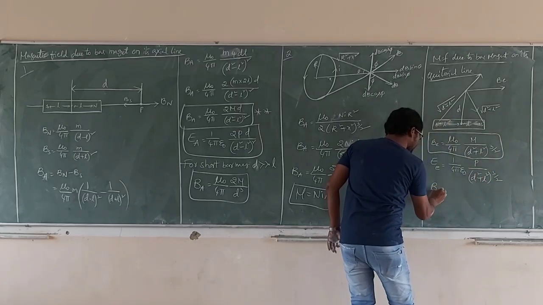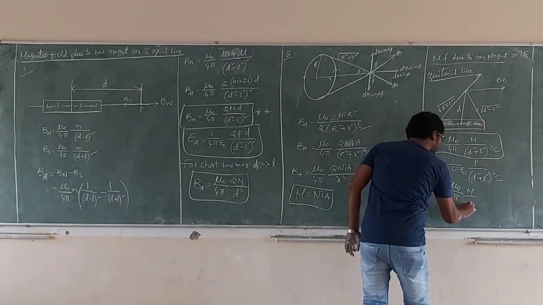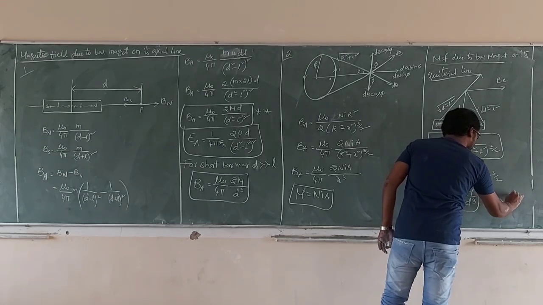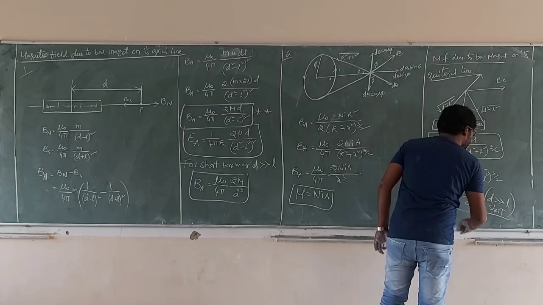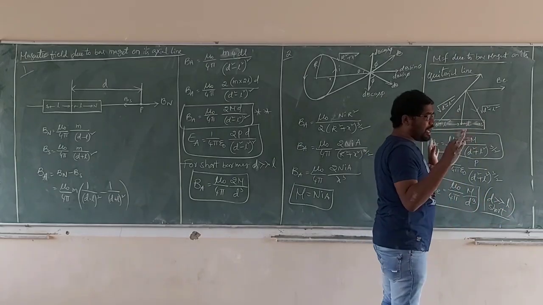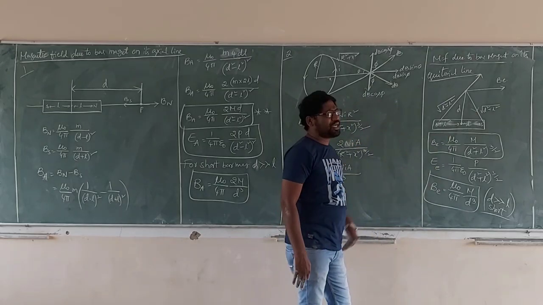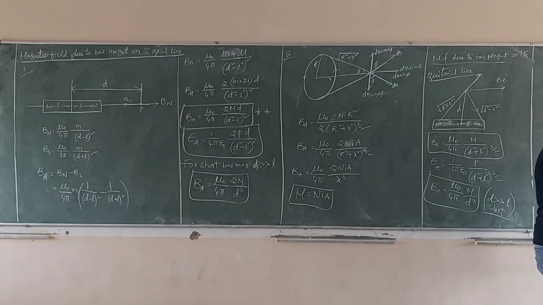B equatorial line is mu naught by 4 pi, m by d cube. So d is much greater than l for a short bar magnet. These short bar magnets are mainly used in practicals. In practicals we use them just for calculation of the time period of bar magnet oscillation.